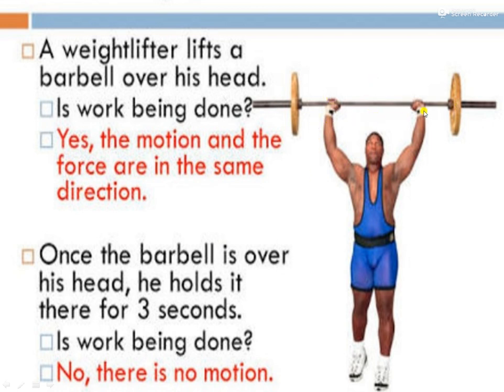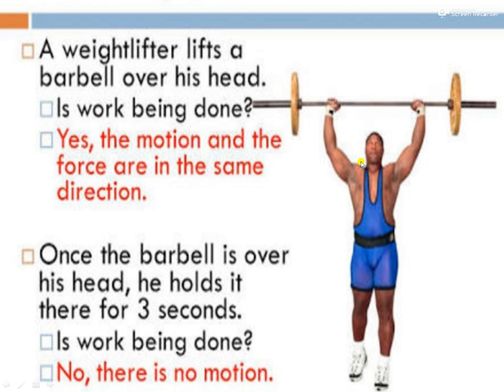Now once the barbell is over his head, if you want to calculate the work done, first two stages were there. From down he has lifted the barbell and then he has done the work because force was applied, there was displacement, and the object also moved. But now you can see that he has only lifted it. He is holding the barbell for 3 seconds.